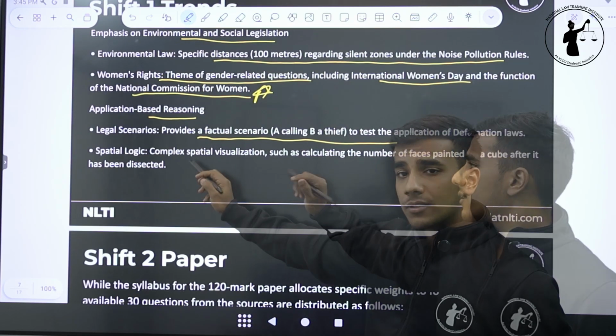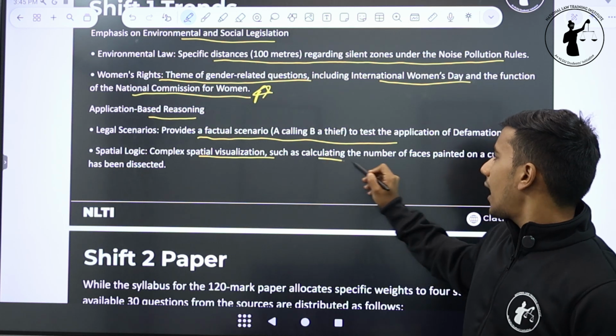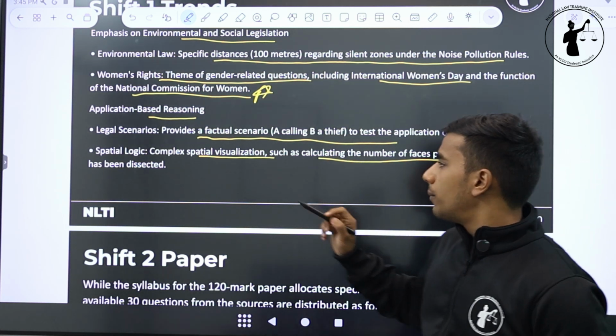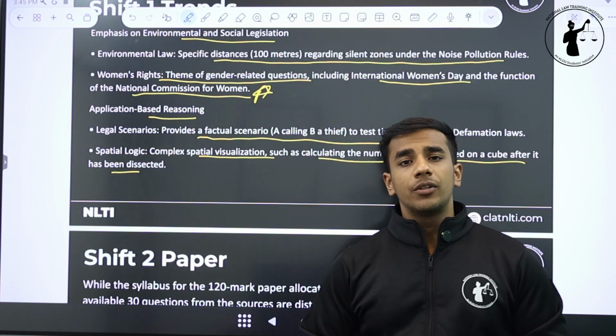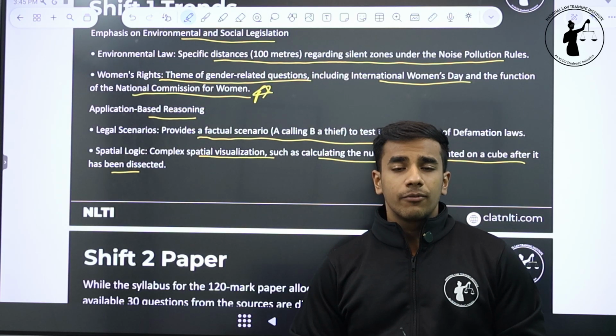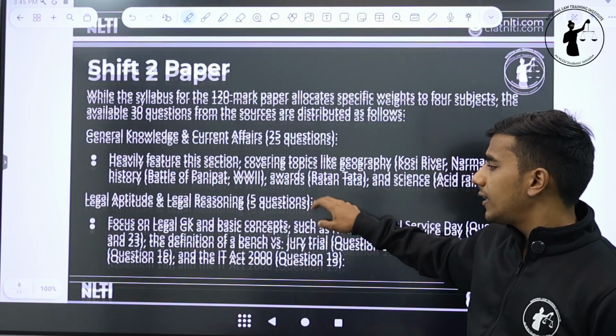Spatial logic, again, yes, good level of questions asked under this also. Complex spatial visualization, such as calculating the number of faces painted on a cube after it has been dissected. Common sense questions, you must have done it in your aptitude till your class 10th, and if you are preparing for Olympiads, you must have come across these types of questions. So these are regularly seen in the MHCET paper.